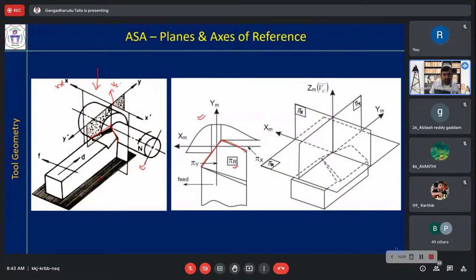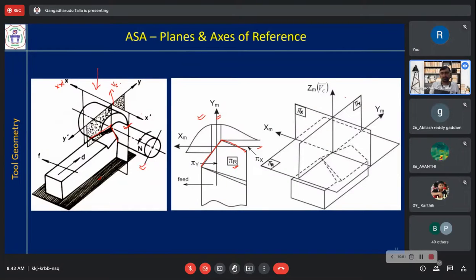This pi r is from the top; the entire thing is in the pi r plane only. So pi x will look like a line. Similarly, the other plane is pi y. xm is the machine longitudinal axis, ym is the machine transverse axis, and this is the direction of feed.